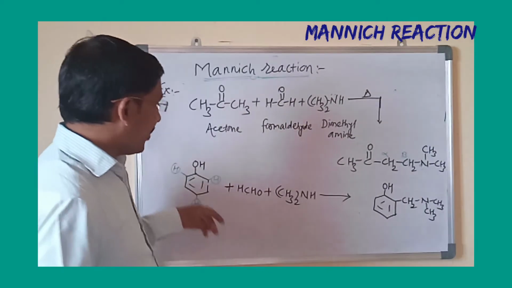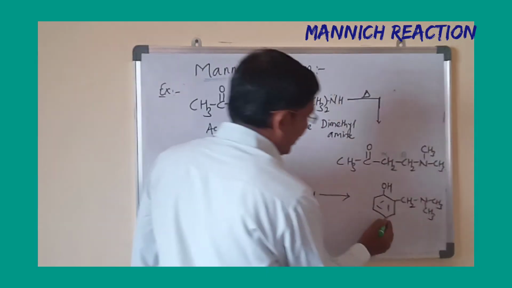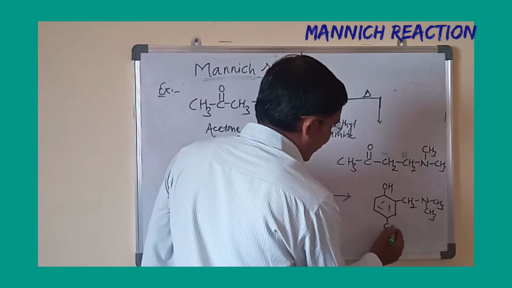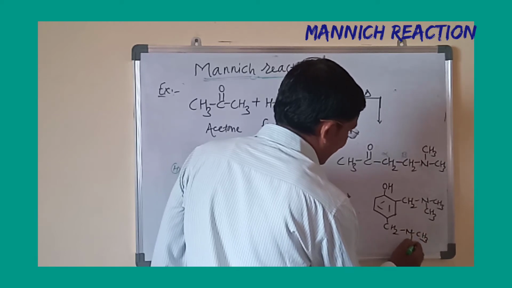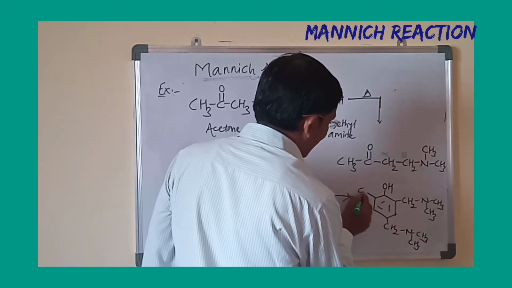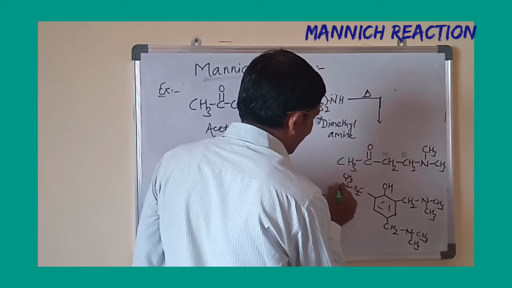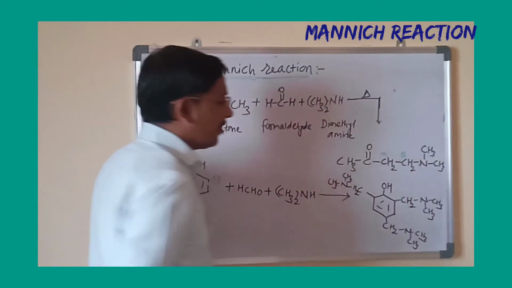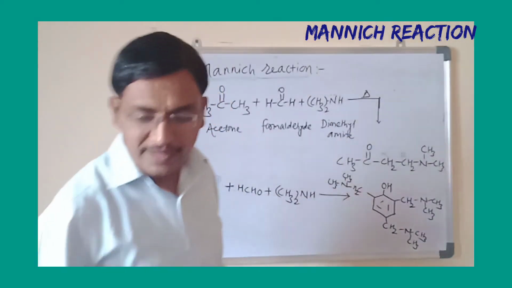Now if you take excess, then all these three positions will be converted into CH2N(CH3)2. In this way, all the protons from the ortho and para positions will be replaced.